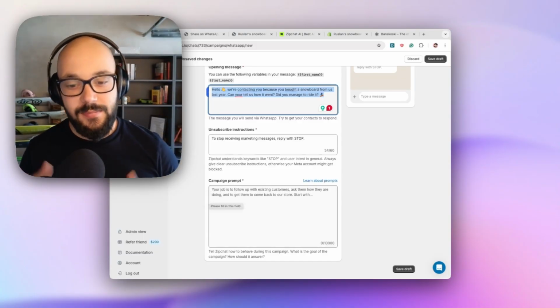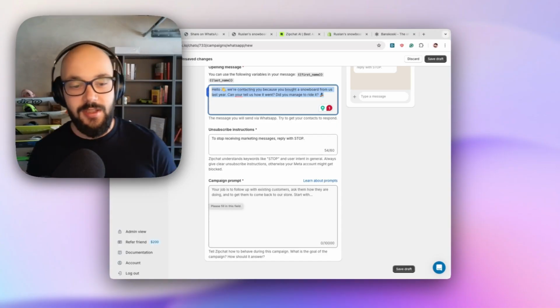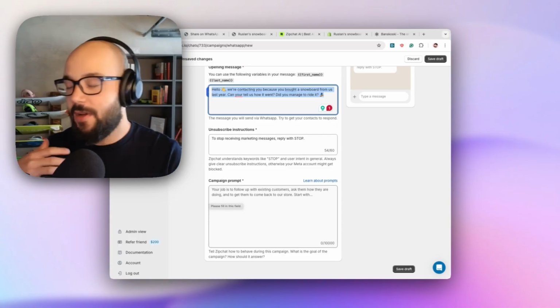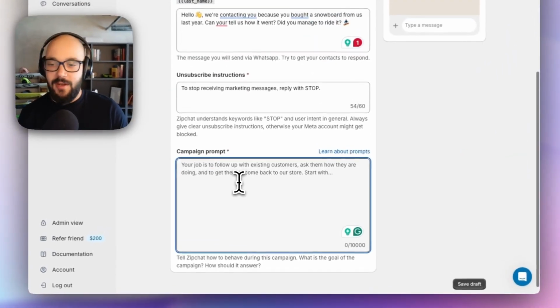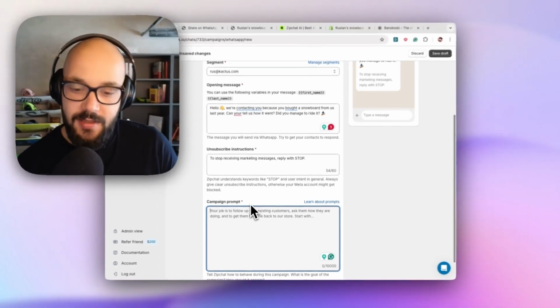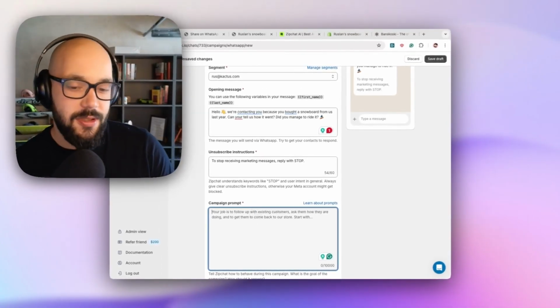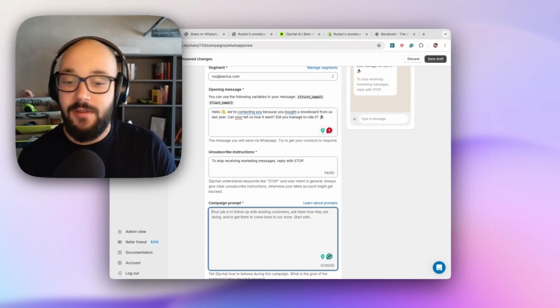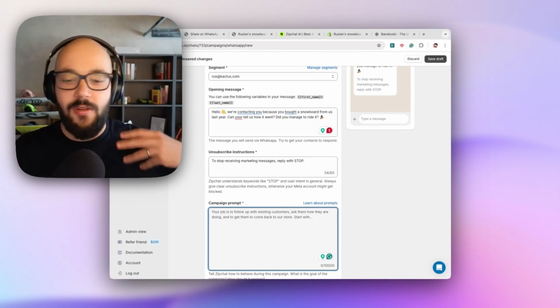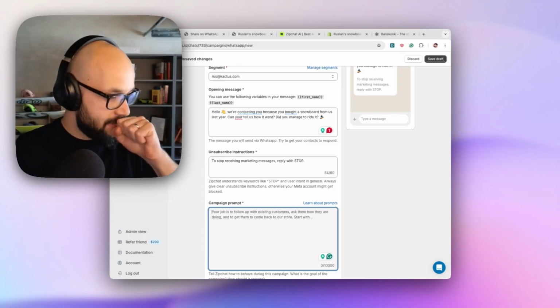And depending on how the conversation flows, Zipchat can either do one thing, sell any of the products I have on my website, basically anything that the AI can do. So here what I want to do is the following. I want to see if the customer actually rode the snowboard. If they rode the snowboard and they liked it and they rode it a lot, I can offer them ski wax, right? Just some cross-sell so they can wax their board.